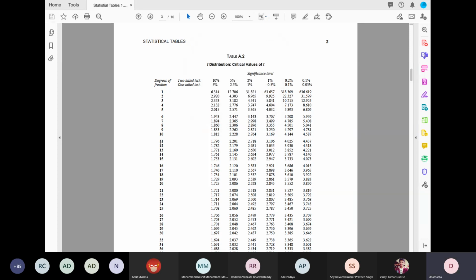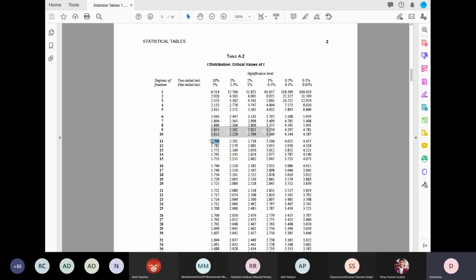Now 11 is the degree of freedom. Here you see the rows include the different degrees of freedom. So 11 degrees of freedom, and for this problem, a one-tail test, so 5%. So it is this column. With this row and this column, we can see 1.796 is the value of the entry.